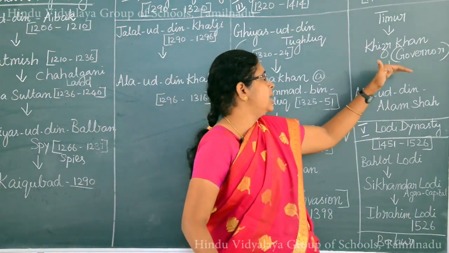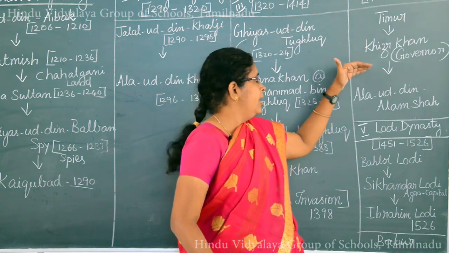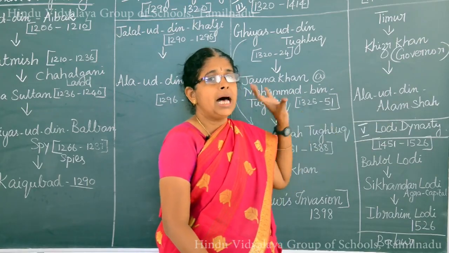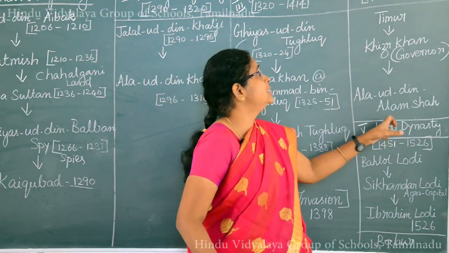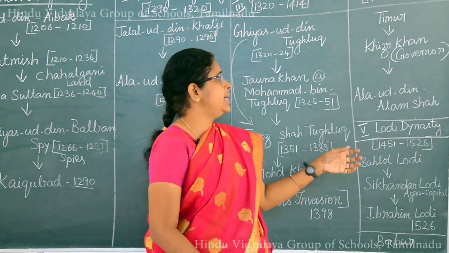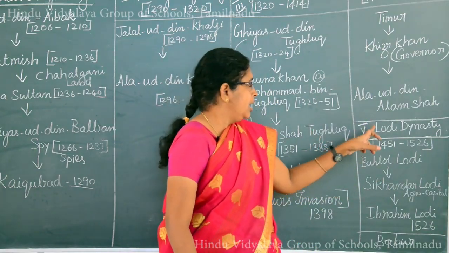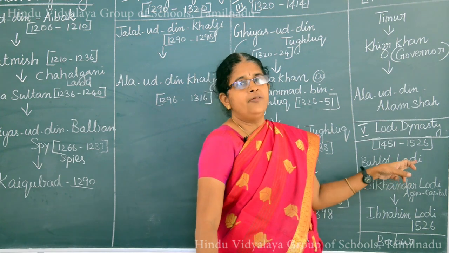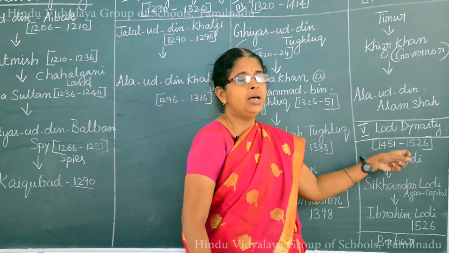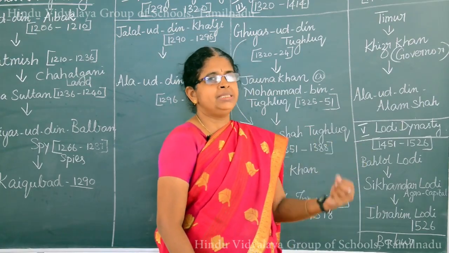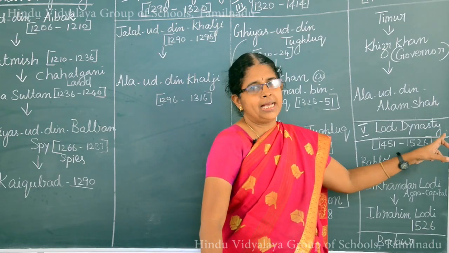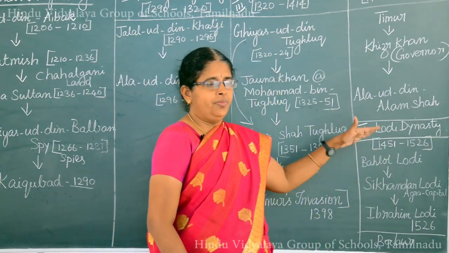This Kisar Khan was followed by Alauddin Alam Shah, who is said to be the last ruler of the Sayyid dynasty. In 1451, he abdicated the throne. During this time, Bahlul Lodi, who is said to be the governor of Punjab, found it very easy, and he declared himself the Sultan of Delhi, and thus the Lodi dynasty came into effect.